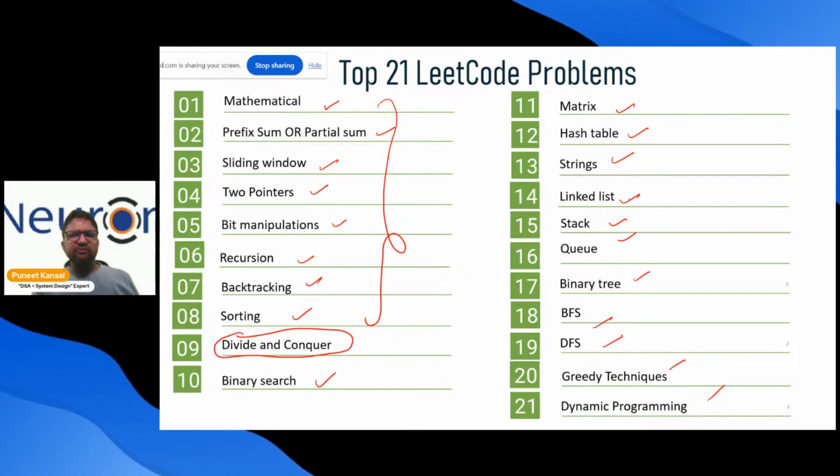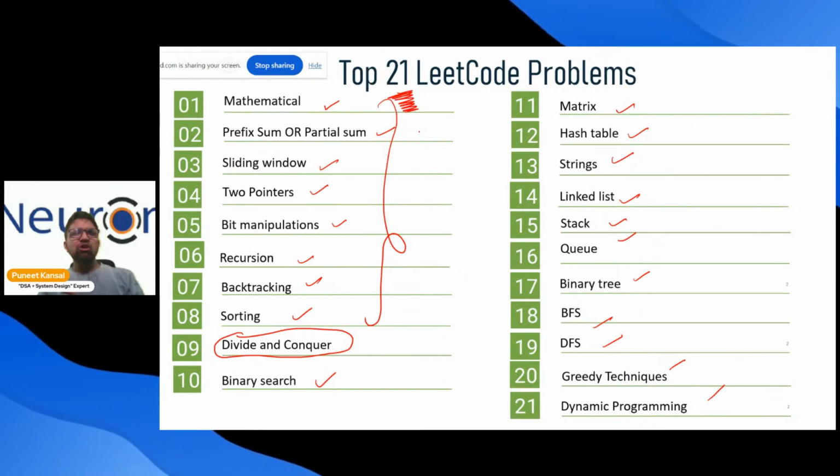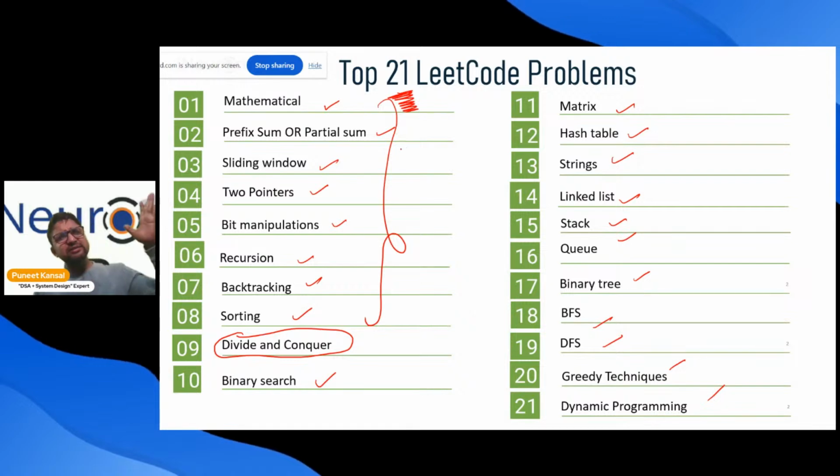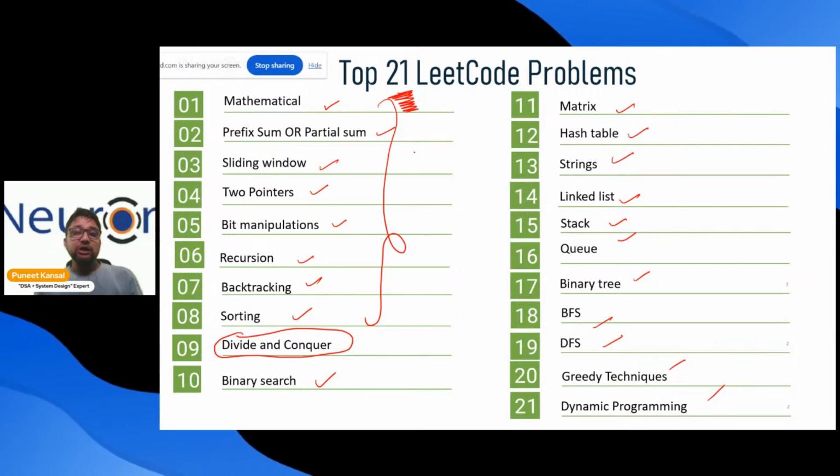Complete DSA we are covering with just 21 problems. You will not find any series like this anywhere around the world. You can search, just 21 problems, complete DSA. People will say that this is not possible. But you stay with me. This is possible.